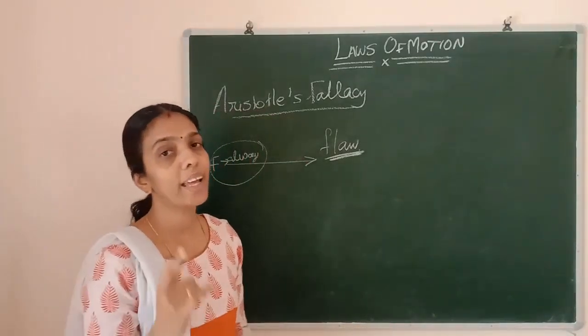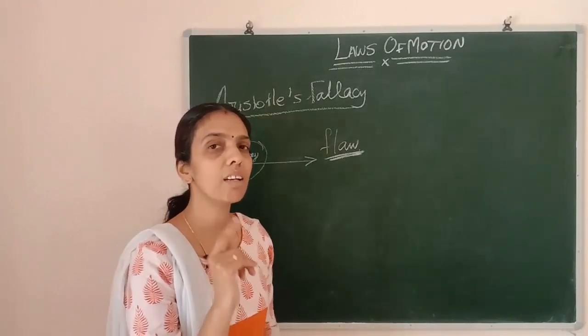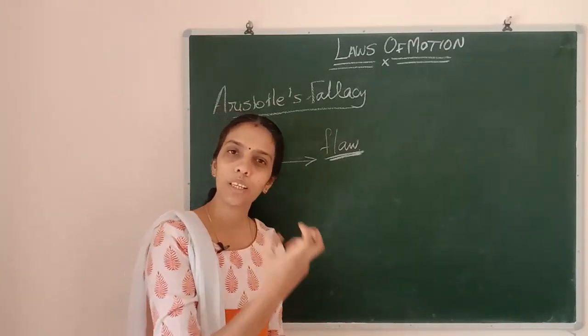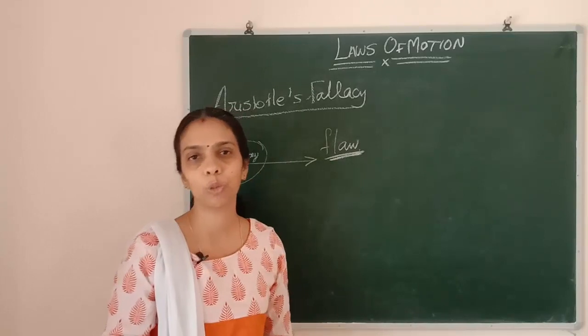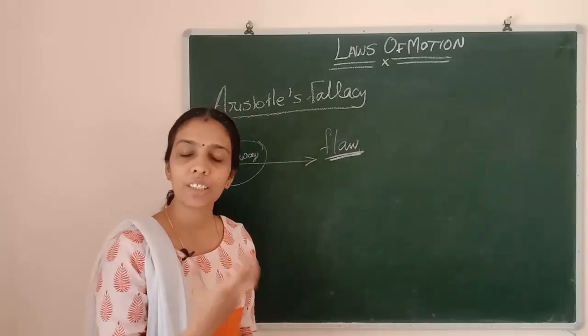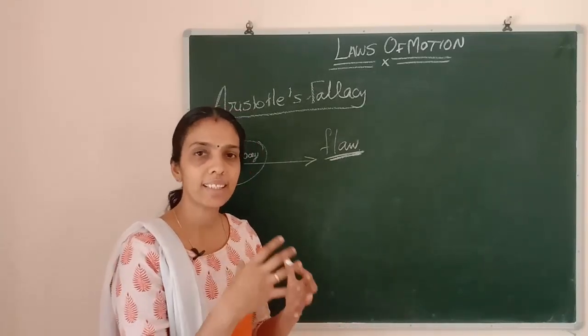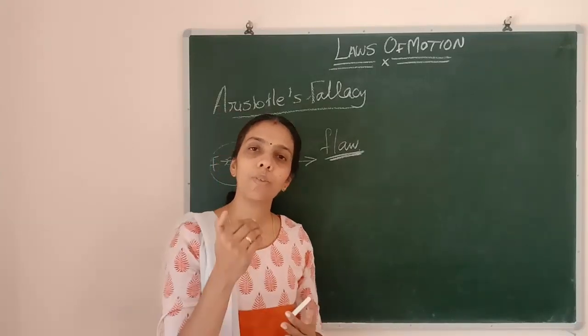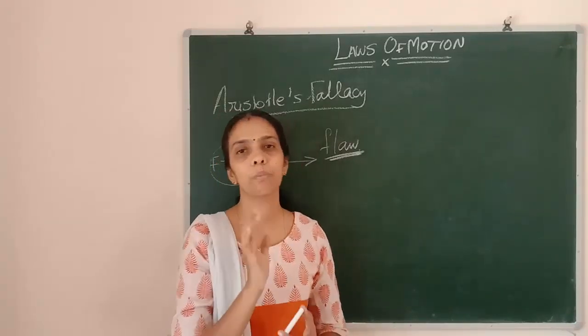But we know another force called the frictional force is there. Frictional force is trying to reduce the motion, isn't it? Frictional force comes into effect, and it is the one which opposes the motion.